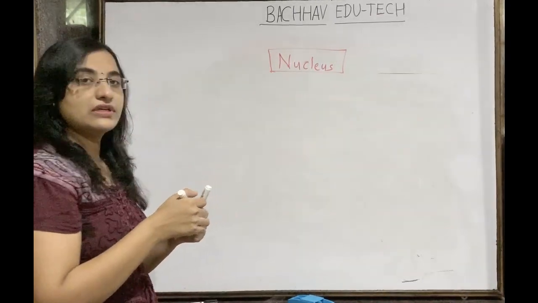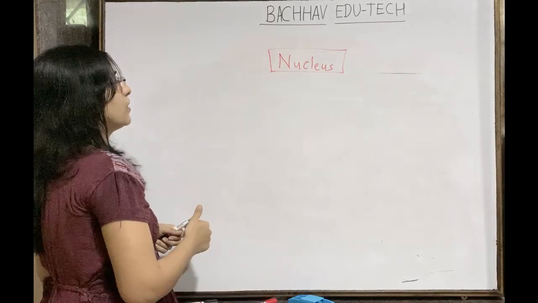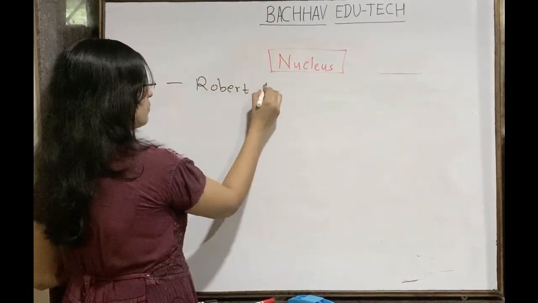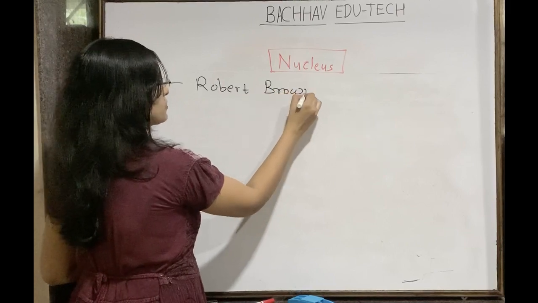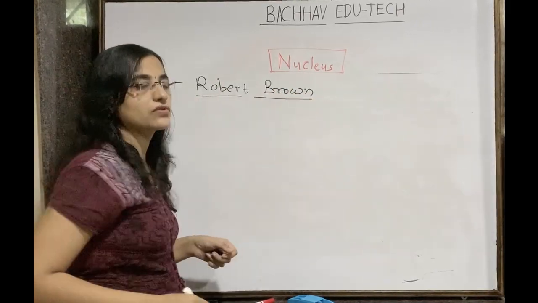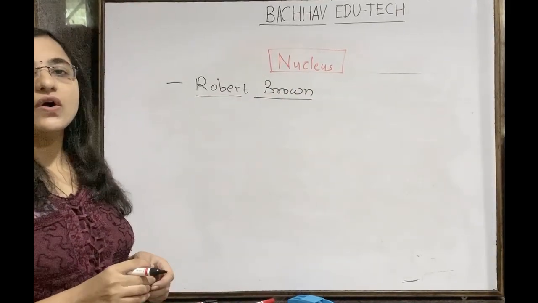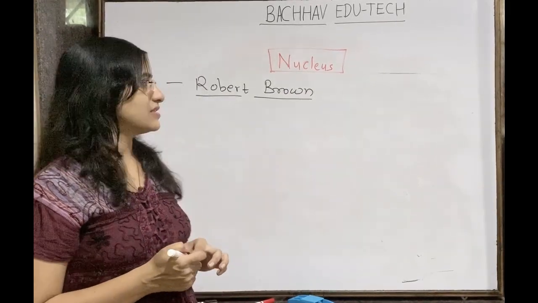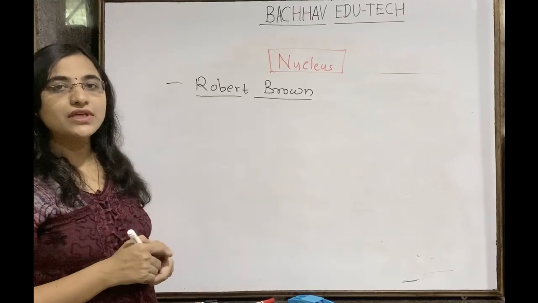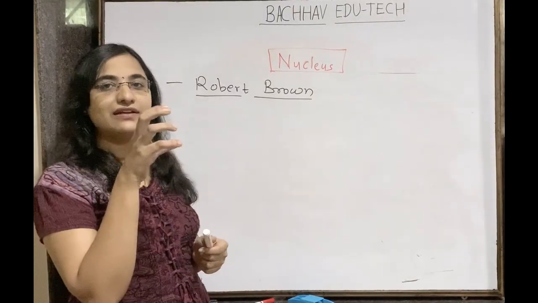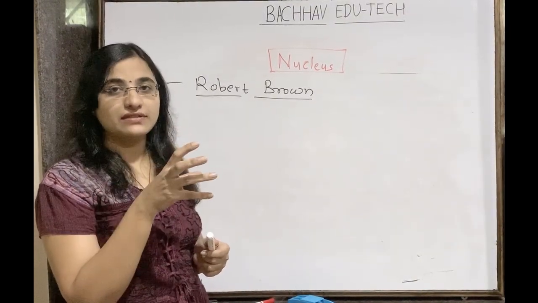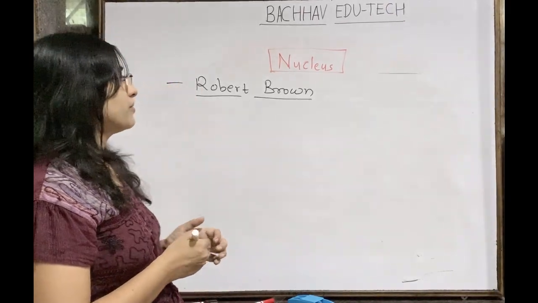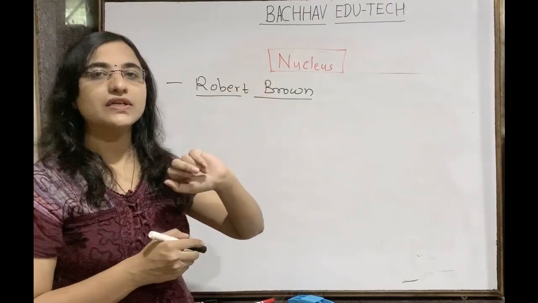Robert Brown is the one who first observed the nucleus, in the ostrich egg cell. The ostrich egg cell is the largest cell. Yes. So Robert Brown first observed the nucleus. That dense material present inside the cell is known as the nucleus.